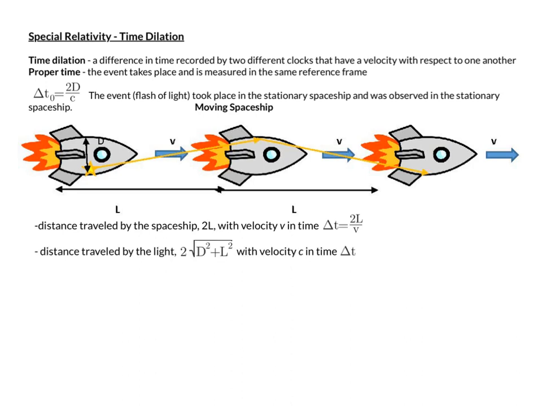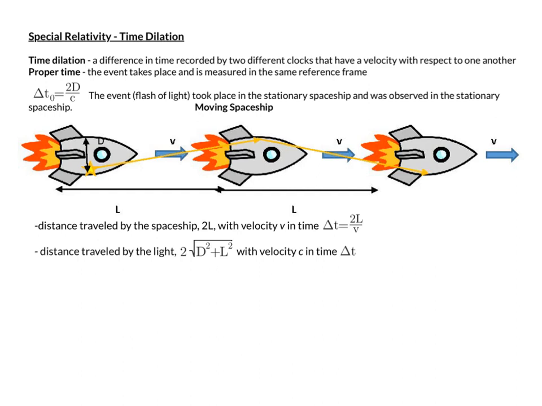Now if we're looking at the distance traveled by the light, we see that the light traveled this path. In this triangle, using the Pythagorean theorem, this is the hypotenuse, and it's the square root of d squared plus L squared. So the light traveled twice that: 2 times the square root of d squared plus L squared. Light travels at the speed of light, velocity c, and it traveled the same amount of time as the spaceship because the light stayed inside the spaceship, so it traveled the same amount delta t.